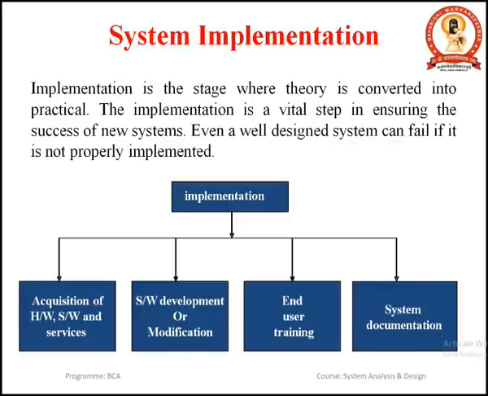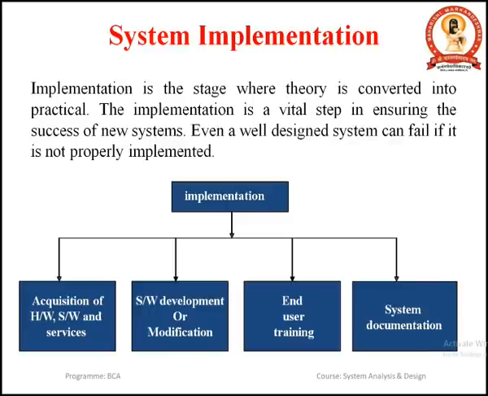System documentation. The system documentation is the detailed documents about the system specification. It is like a user manual, how the system is structured, how it will work, what the functionality is, all the detailed information is in the system documentation.